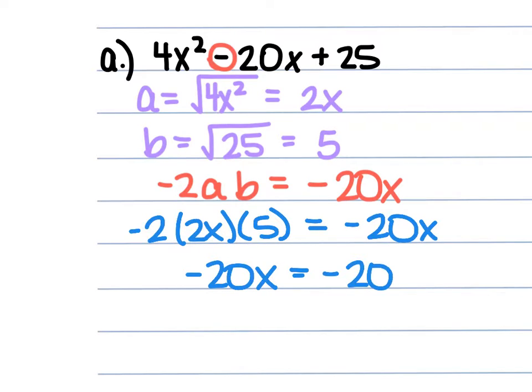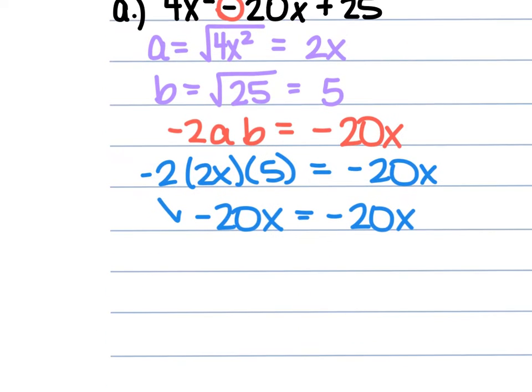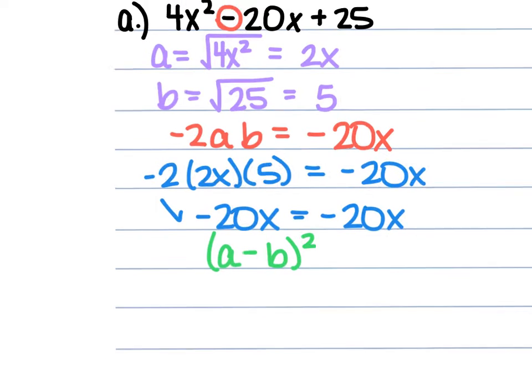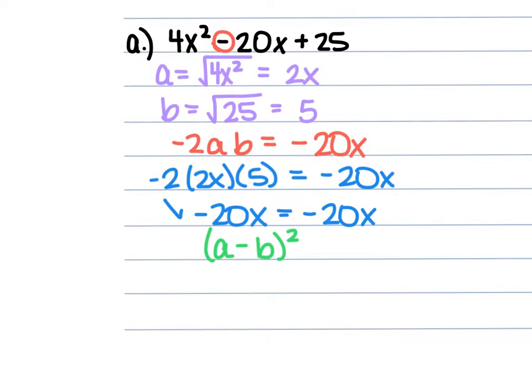Because these are equal to each other, and we have a true statement, we can use the formula a minus b, because there's a negative there, raised to the second power. So if we do this, our a was 2x, our b was 5. So we're going to have 2x minus 5 in parentheses, and then raise it to the second power.